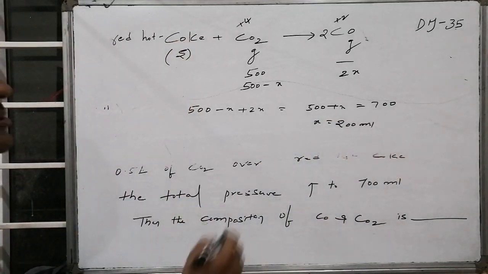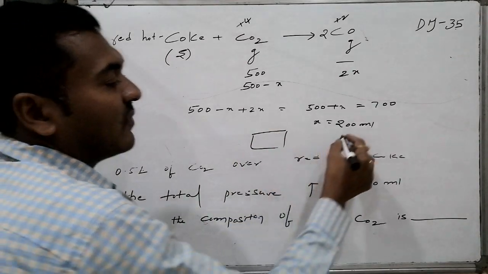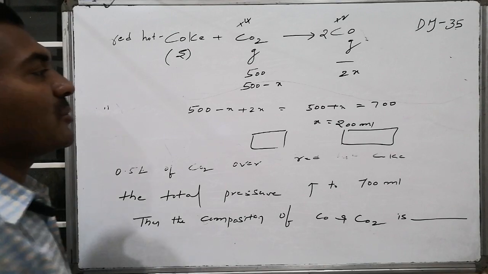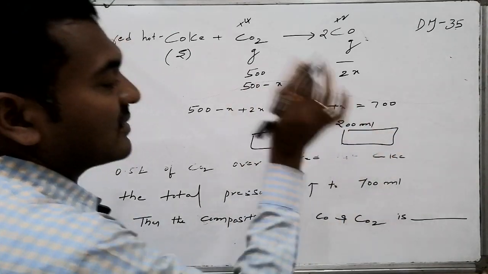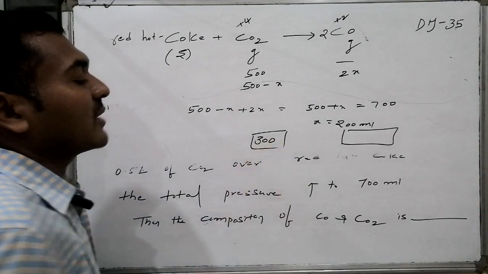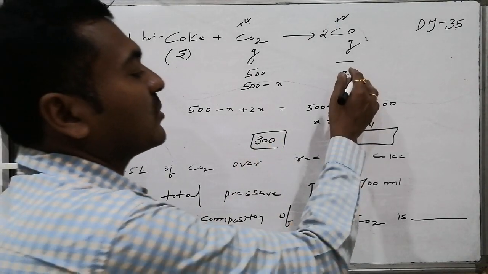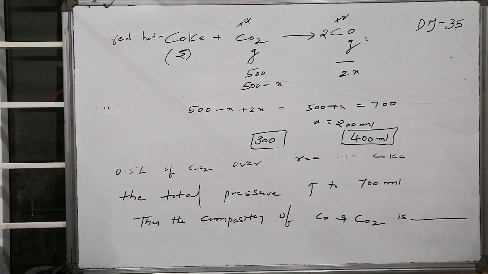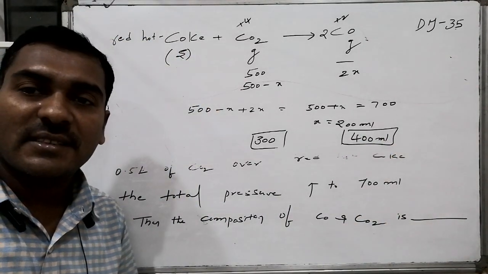So therefore, the composition at the final conditions for the amounts of carbon dioxide and carbon monoxide is: carbon dioxide is 500 minus x, 500 minus 200, which is equal to 300 ml of carbon dioxide, and here 2x is 2 into 200, that is 400 ml of carbon monoxide present at the reaction conditions.